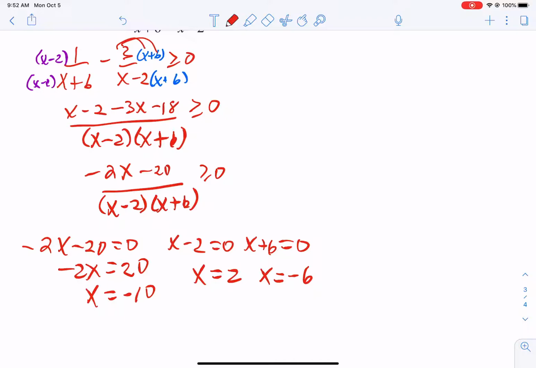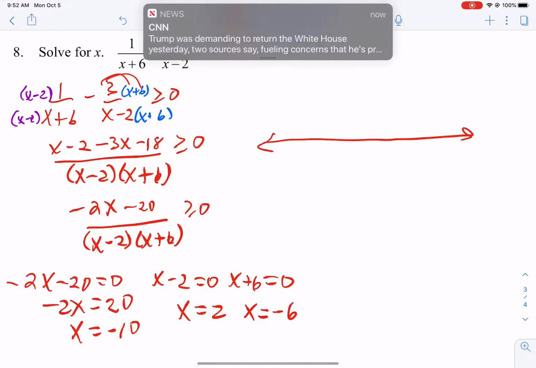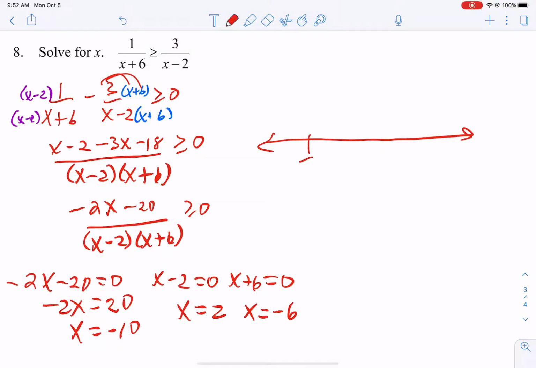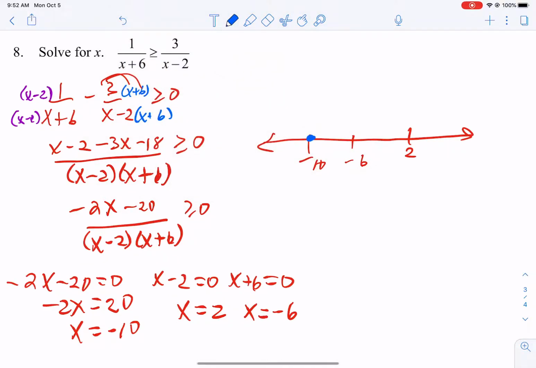Remember, those were excluded values. So let's make our chart. Put them in least to greatest order. Okay, now let's fill in. Negative 10 came from the top, so it's an equal to, so it's closed in. But negative 6 and 2 came from the bottom, make them open.